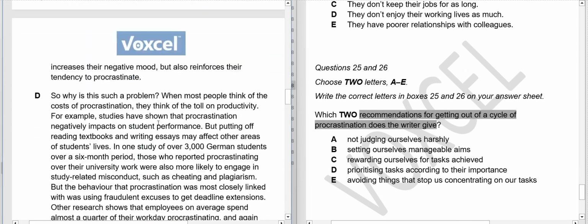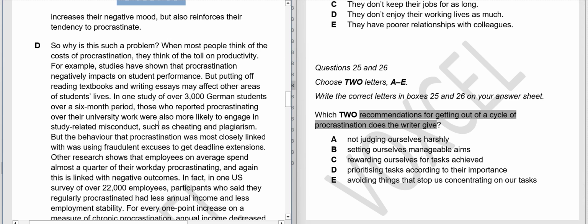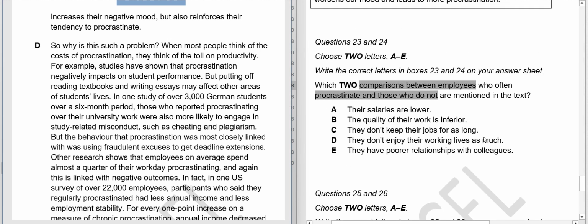So now we read D paragraph. Why is this such a problem? When most people think of the cost of procrastination, they think of the toll on productivity. For example, studies have shown that procrastination negatively impacts students' performance, not employees. It's about students, so we don't have to worry about that. Putting off reading textbooks and writing essays may affect other areas of students' lives.